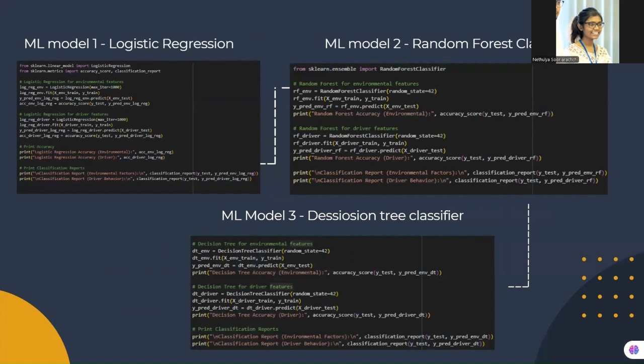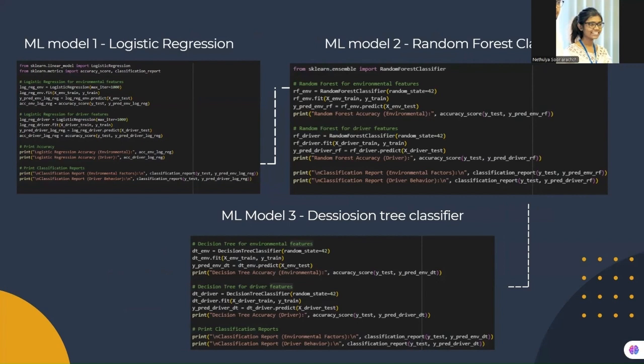Our model training ML algorithms. We use 3 algorithms to complete this project. To predict accident severity, we train 3 different machine learning models: logistic regression, random forest classifier, and decision tree classifier. Each model was trained separately on both environmental and driver-related factors.